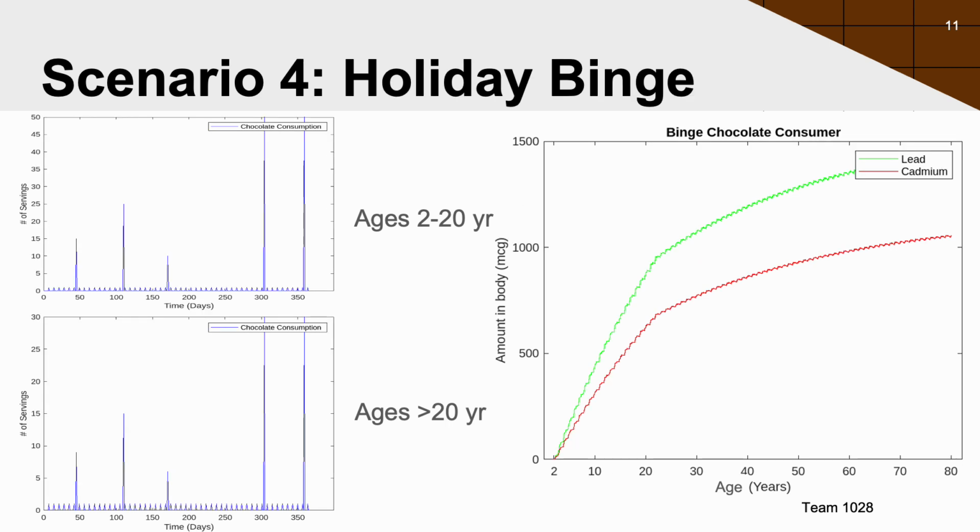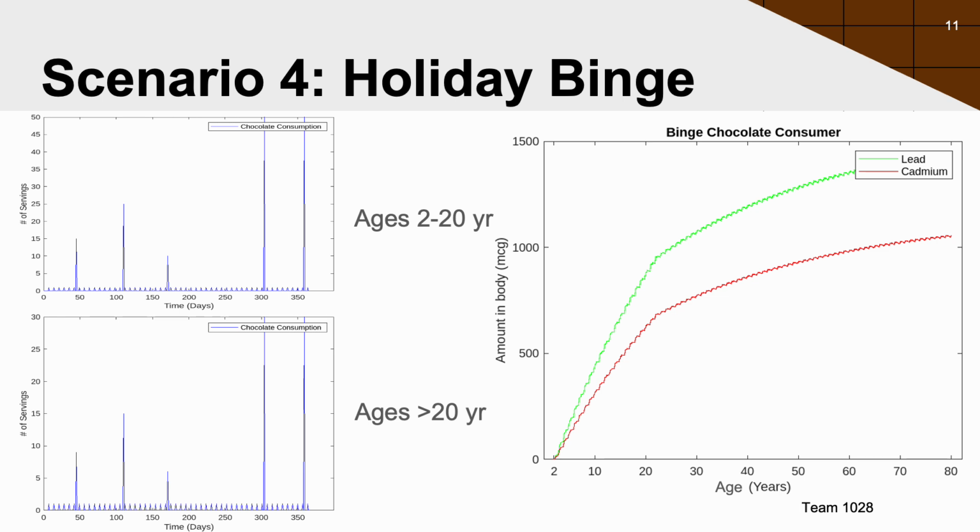In scenario 4, we explored a holiday binge pattern. In this case, both age groups maintain an average chocolate consumption rate of 1 serving per week. However, unlike previous scenarios, all chocolate received for holidays is consumed in a single day rather than spread out over time. This leads to significantly higher consumption on holiday occasions. Just as in all previous scenarios, the holiday binge pattern does not change the overall shape of the accumulation graph.